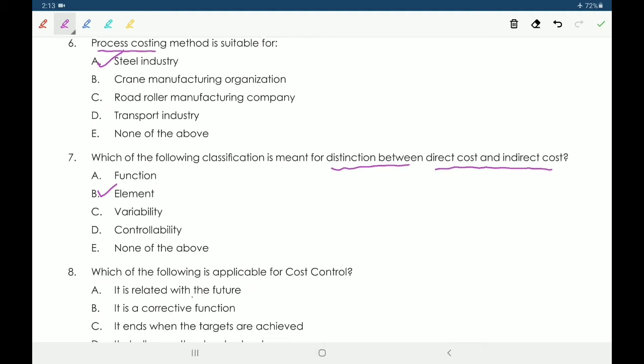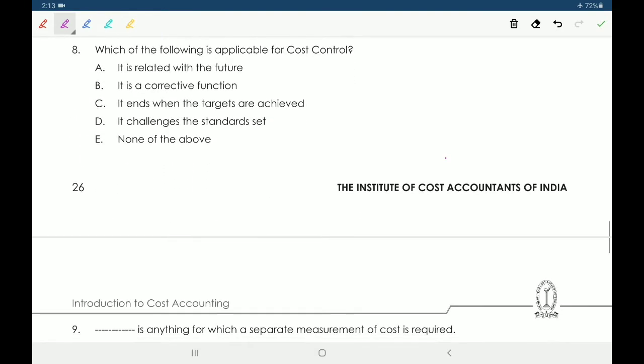Next, eighth one, which of the following is applicable for cost control? Option A, it is related with the future, B, it is a corrective function, C, it ends when the targets are achieved, D, it challenges the standard set, E, none of the above. So option C is the answer. Applicable for cost control, it ends when the targets are achieved.